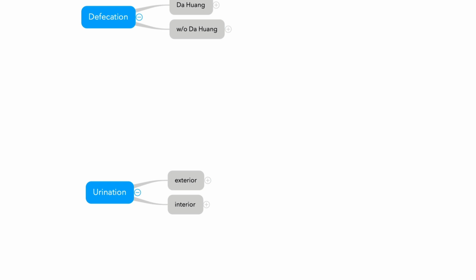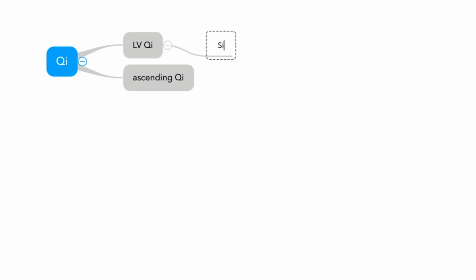Okay, next group, qi and blood. When we talk about qi, first, liver qi stagnation is an important pathology. And second, ascending qi. Liver qi stagnation, Sinisan is the most important one. What is Sinisan? Chaihu and Baishao. Chaihu and Baishao, there is a paired herb. I explained a lot about that. From Sinisan, many different formulas come.